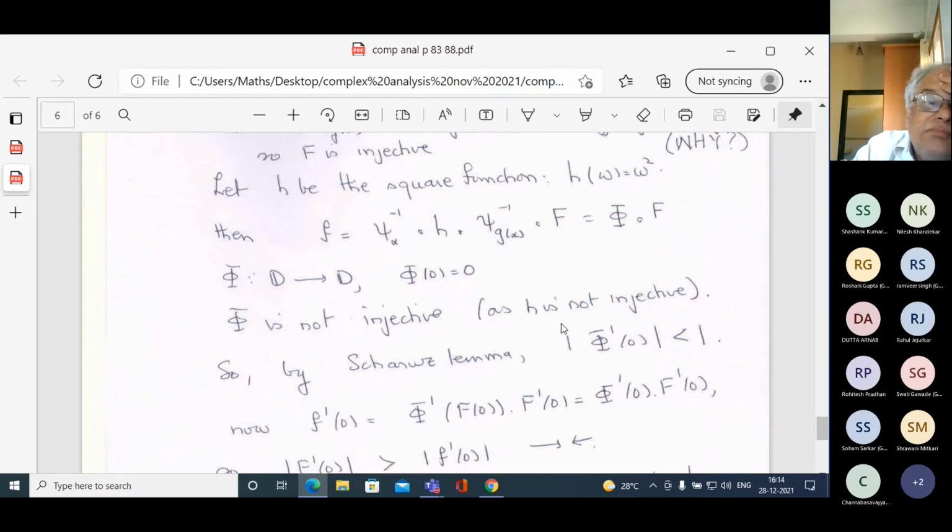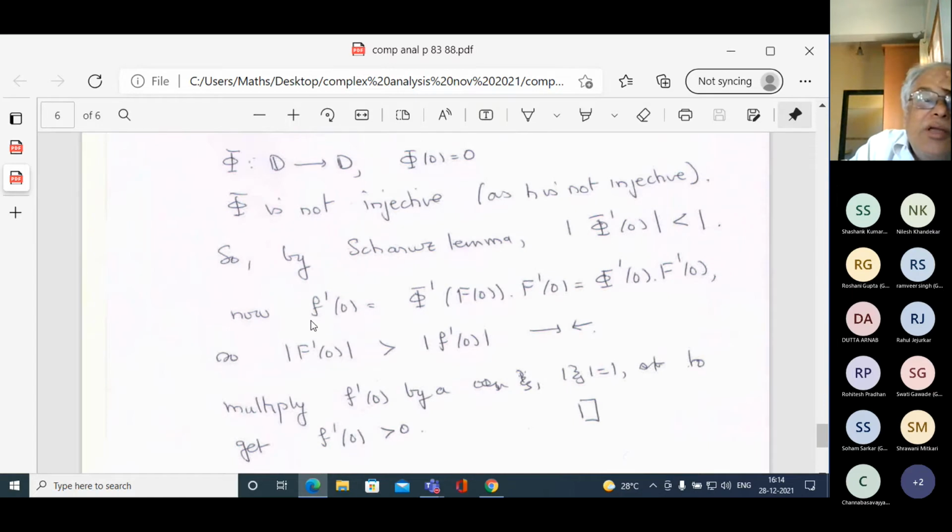By Schwarz lemma, since it maps D to D and phi of 0 is 0, phi prime of 0 is less than 1. But f prime of 0 is phi prime of 0 times F prime at 0.